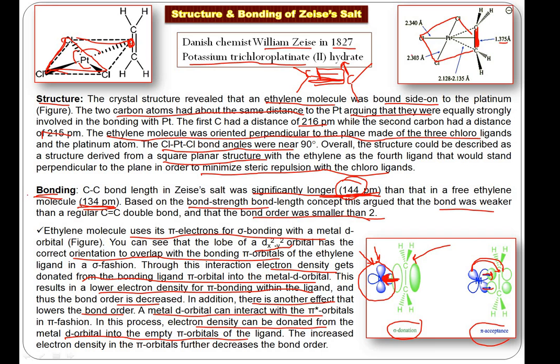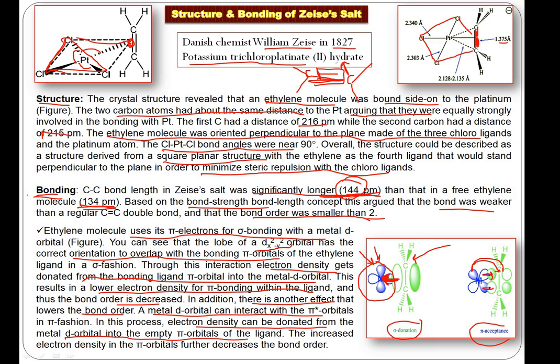Now if we talk about the bond lengths, both carbons are at the same distance from the platinum, and this CC bond is not a usual CC bond. It's weaker, with a bond length longer than the free alkene.